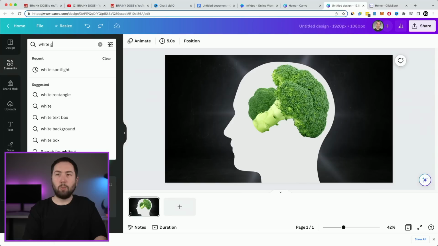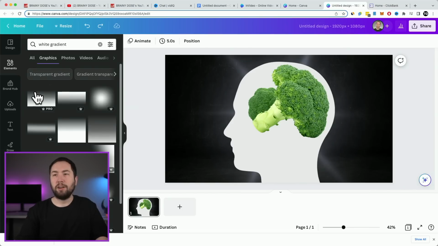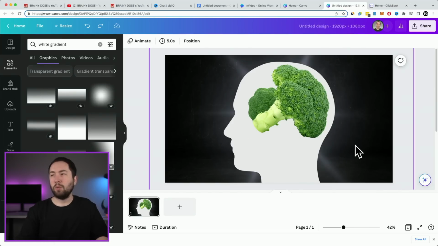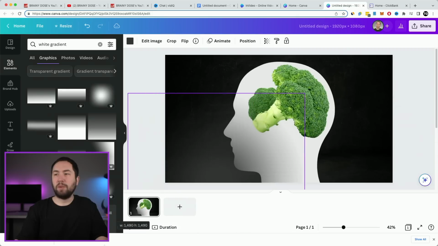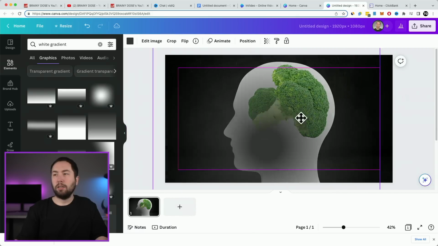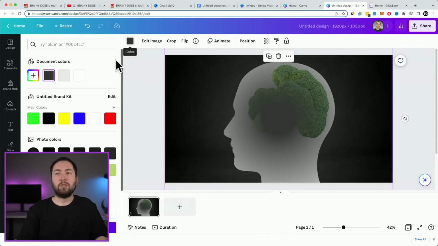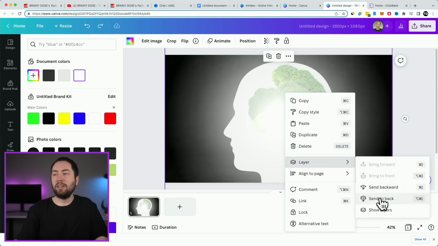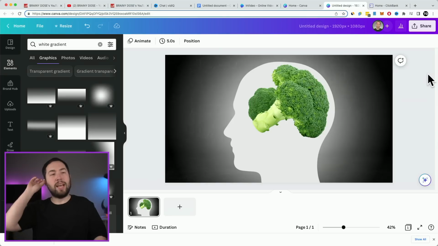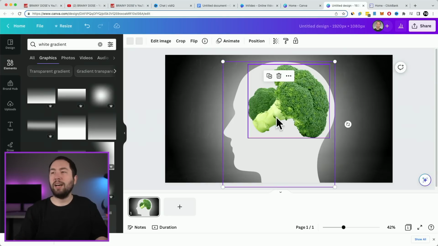You could even type in like white gradient. Maybe you'll find something better for free. Yeah, like this one. Here, let's delete that. This one right here, probably gonna be better. So let's make this big. And you see it's black, so we wanna make this white. Yeah, this is gonna be way better. So right click that, go to layer, send to back. And yeah, that's good. And now this thing right here, you might even wanna make it a little darker, right?